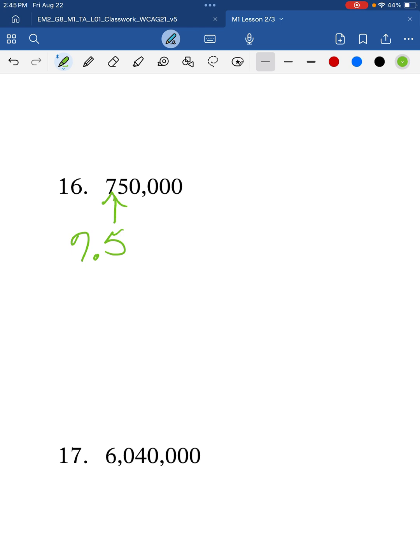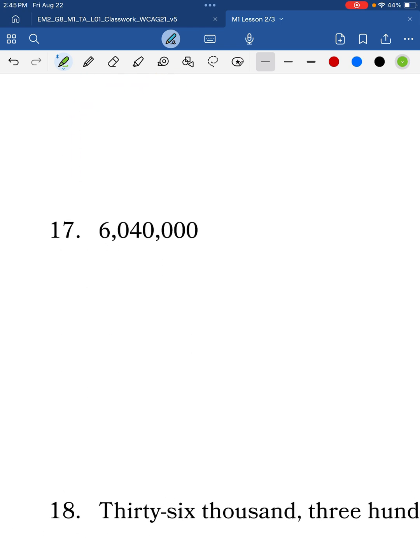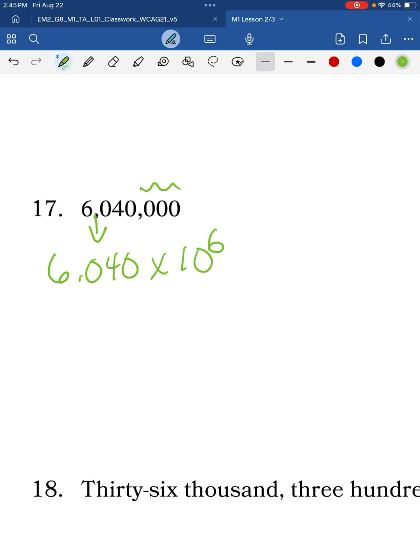All those digits need to stay. And I have 1, 2, 3, 4, 5 tens, times 10 to the 5th. Here, again, I want my decimal to be where I have one digit between 1 and 9. And again, I am keeping all of these numbers until I get to just zeros. And I have 1, 2, 3, 4, 5, 6 tens. So times 10 to the 6.